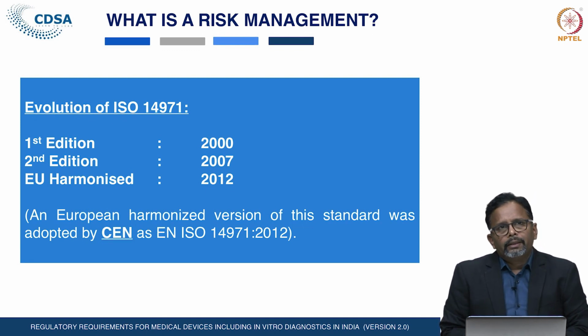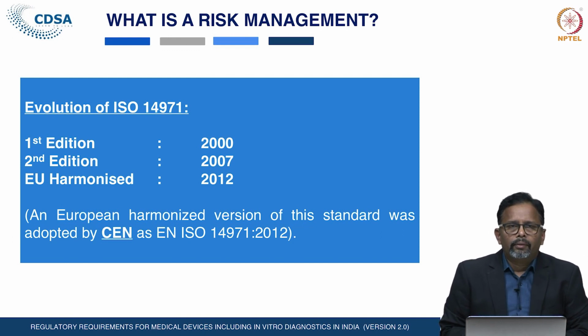Another publication in 2012, that is the European Union harmonized standard with respect to the ISO 14971, was published in line with the European Union harmonization. This particular edition of 2012 was published with the objective that it should be applicable only to the European Union members.